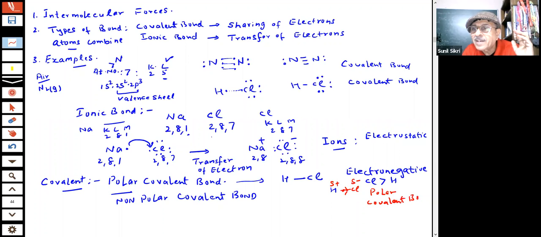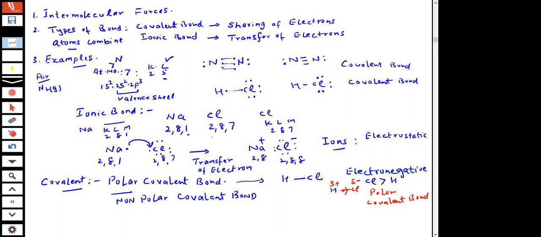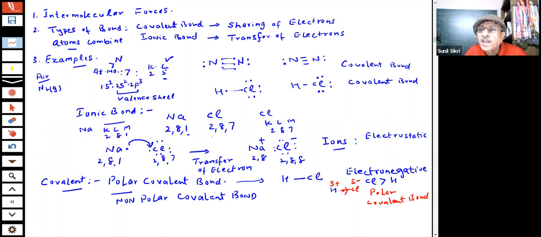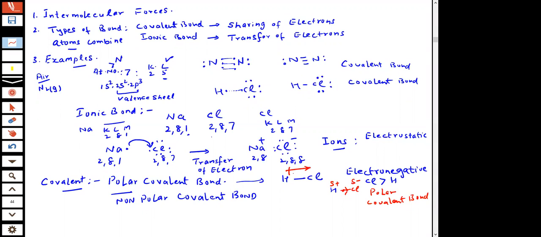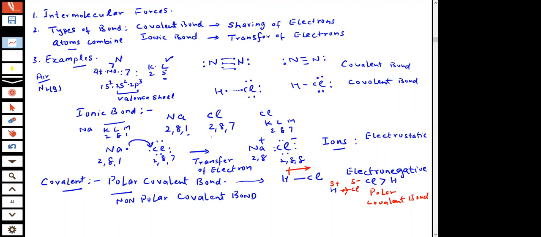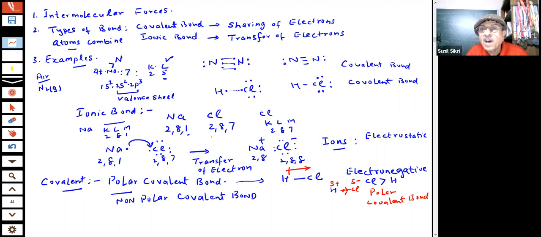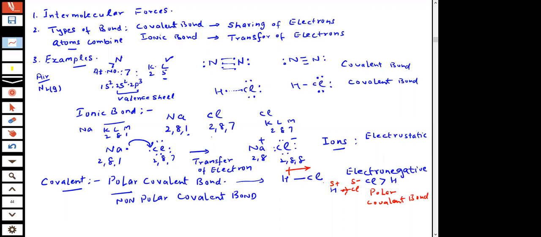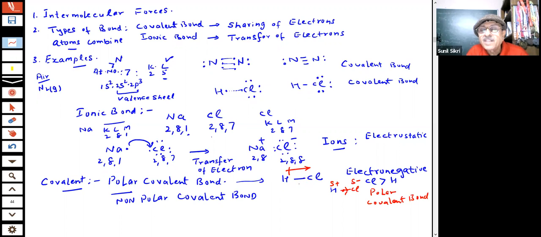It is covalent, but the bond has got two dipoles, students, dipoles. One is positive, the other is negative. So what we do, sometimes we show it like this. What it means is that Cl is attracting the electrons more towards itself. Therefore, the hydrogen will acquire a partial positive charge. Cl will acquire a partial negative charge. This is called a polar covalent bond.